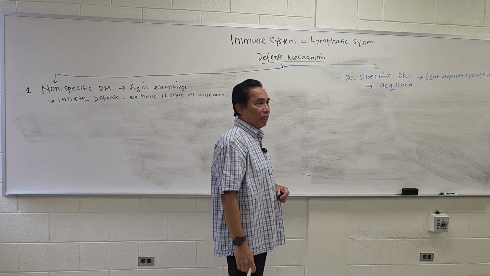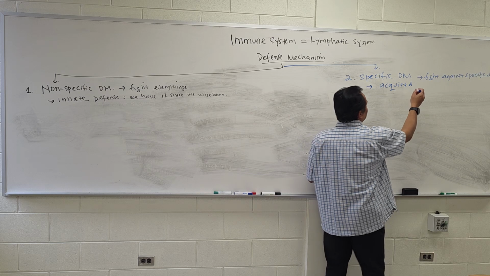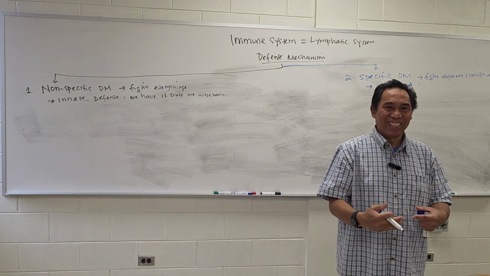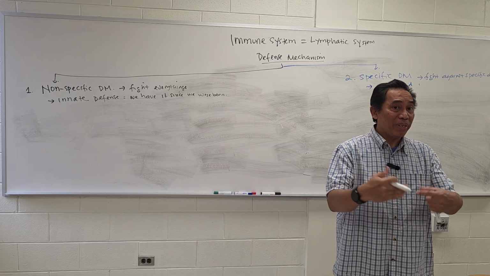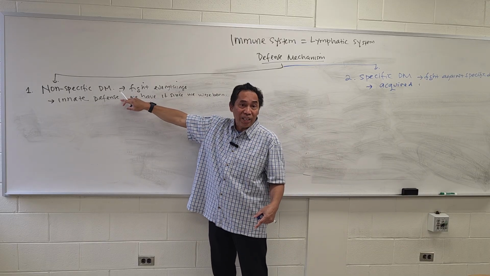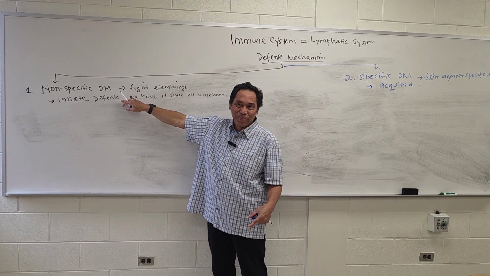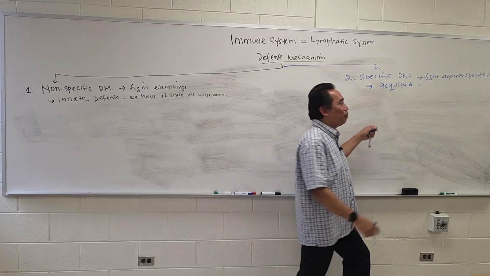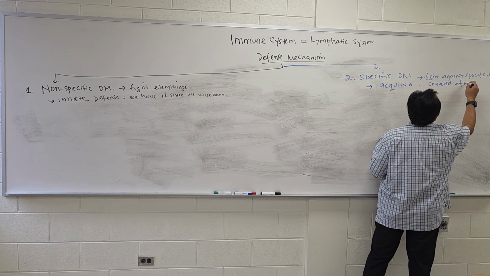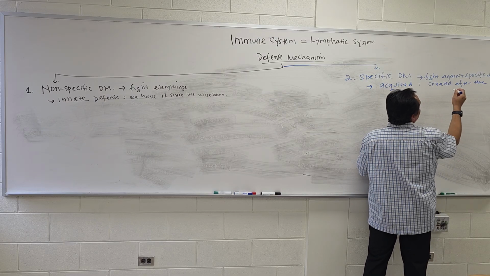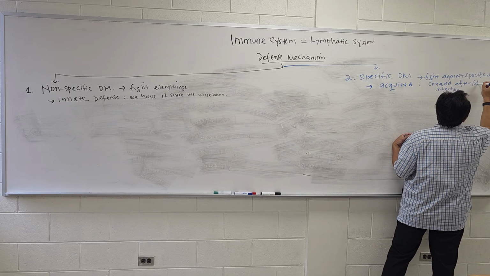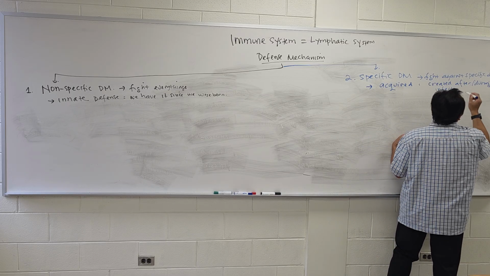Okay? Acquired. What does acquired mean? We don't have it if we don't have the disease. We create it when we have the disease. Over here, whether you have disease or not, you have the innate defense mechanism. But this one, we're gonna make it. It's created after or during infections.